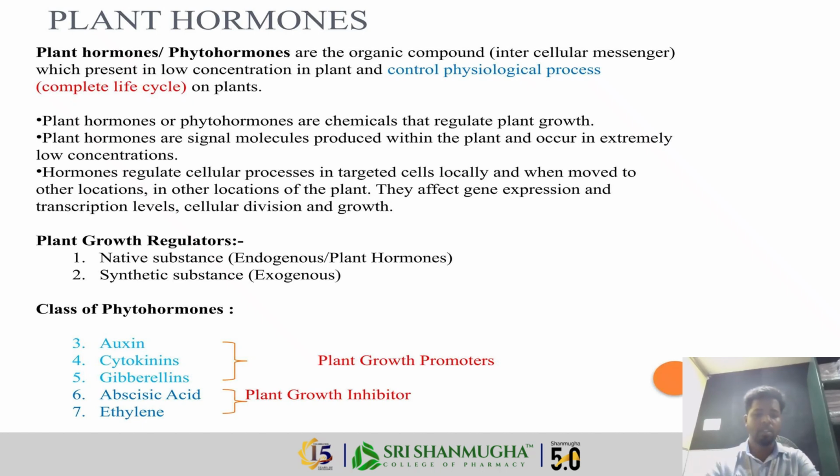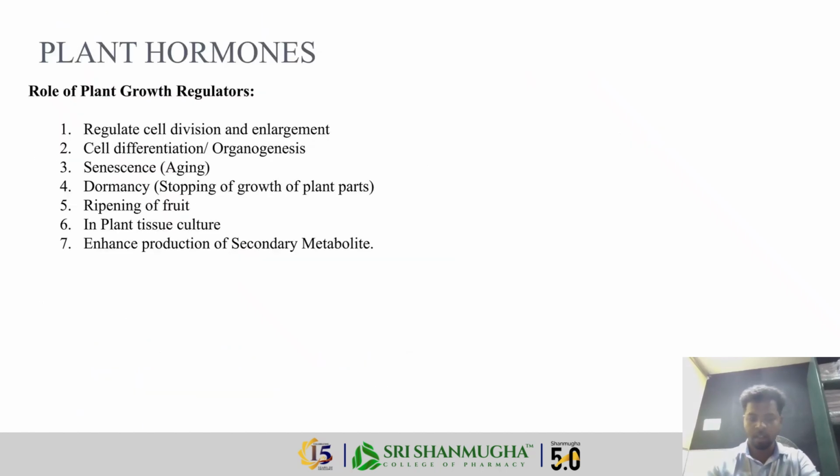Some important features of plant hormones are: they are produced in one part of the plant and act in another part. They work in very small quantities and can either promote or inhibit growth. They don't work alone; they interact with each other.